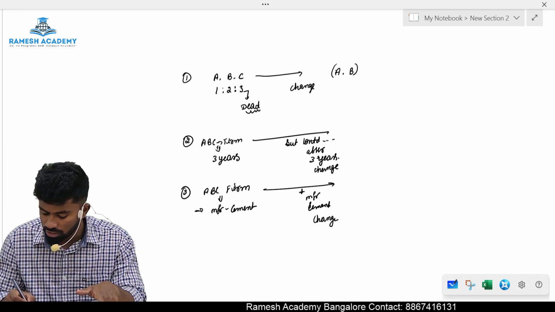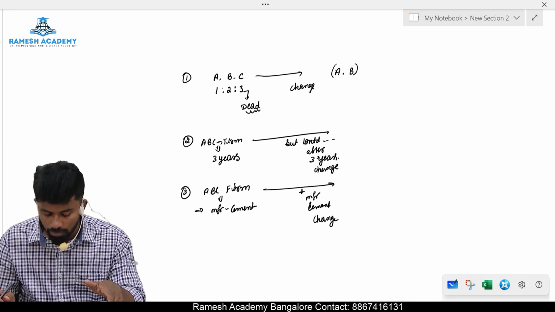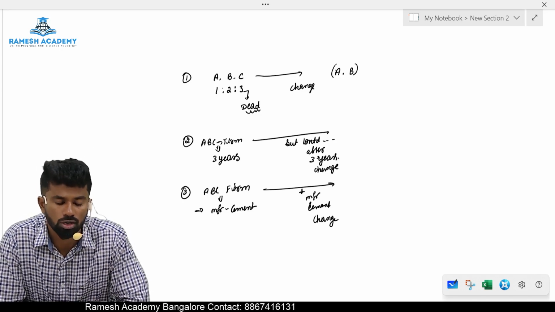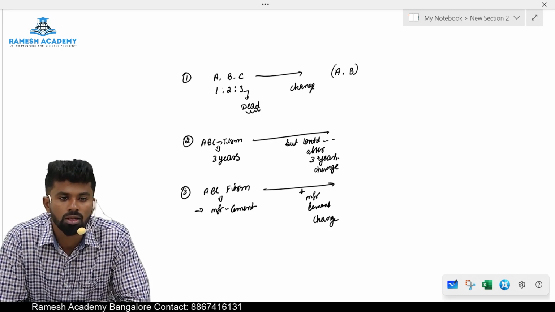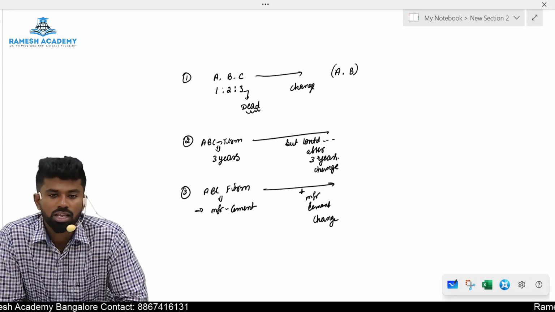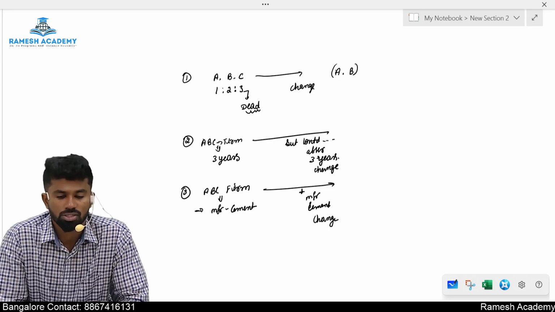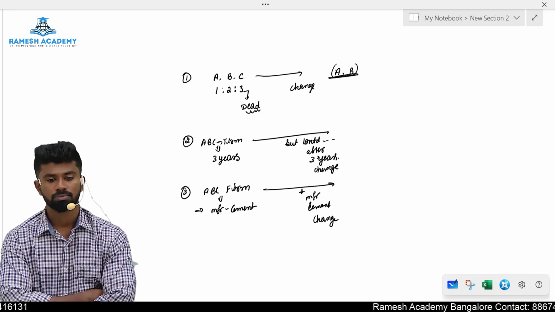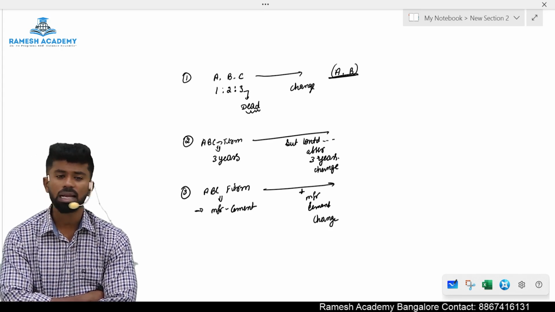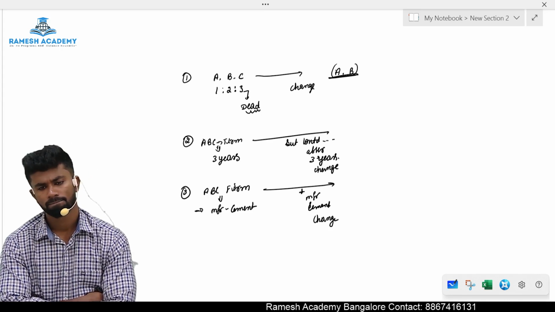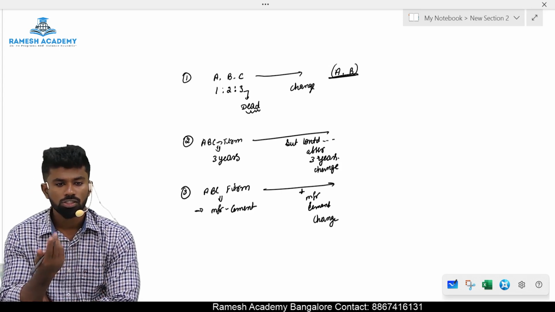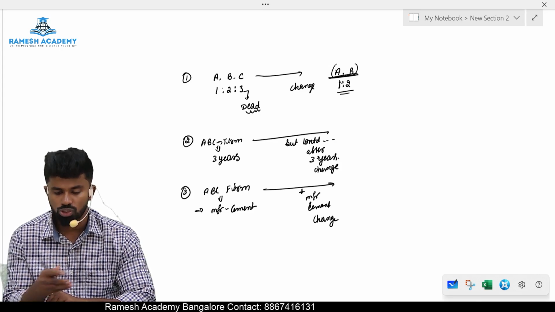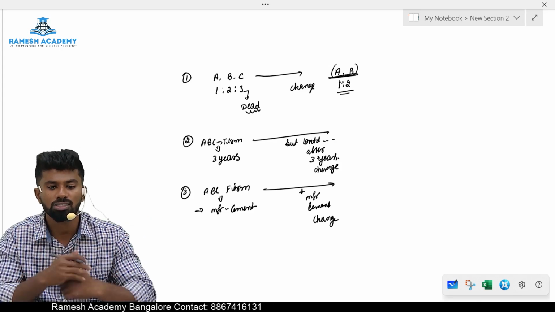Tell me in the first example, who are the partners? A, B, C are the partners, sharing profits in what ratio? Equal ratio. So not equal ratio, 1:2:3. Now C is dead, means change happened. Only A and B are the partners. Tell me what would be their profit sharing ratio? Or rights and duties? Will it remain the same or will it change? 1:2. It means what? It remains what? Same. The profit sharing ratio remains the same unless the parties agree otherwise.